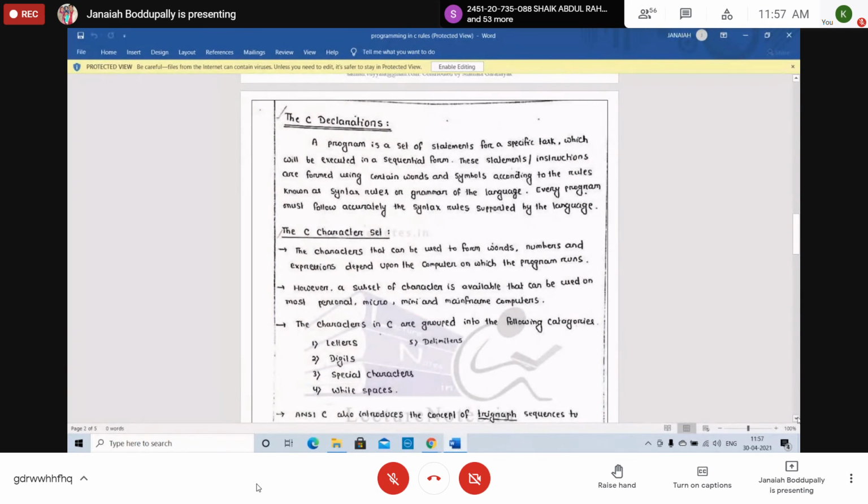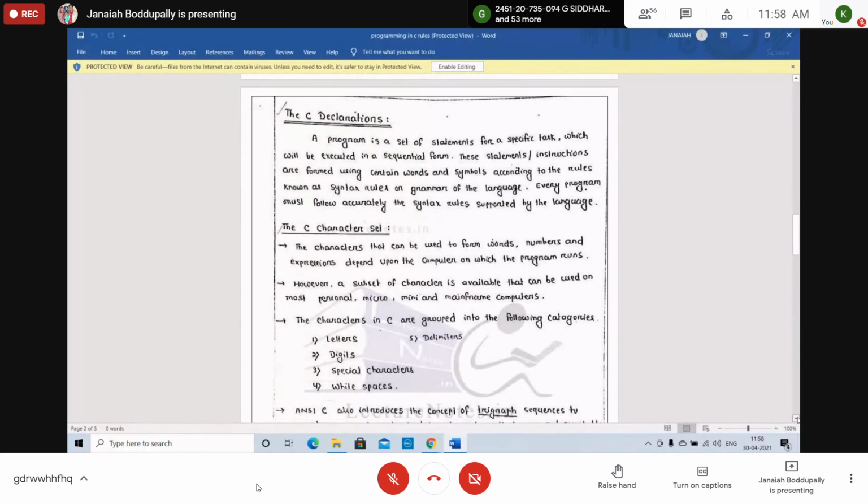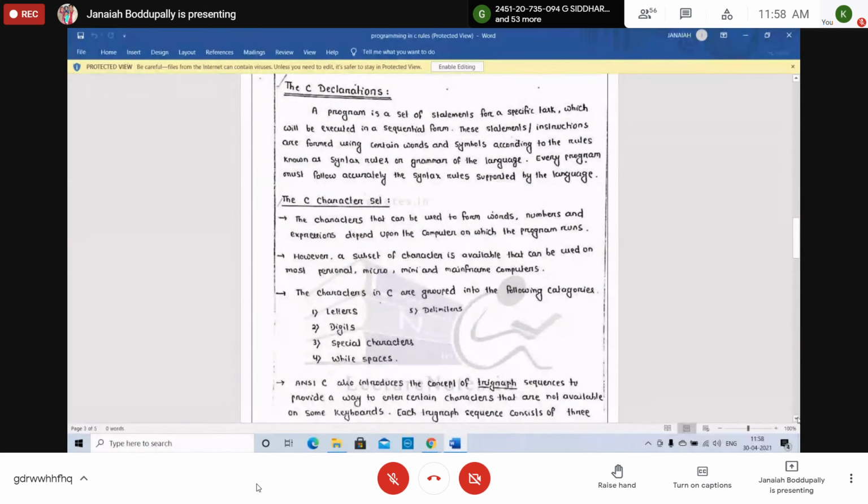We can arrange those words in some particular format and we get sentences, so sentences we can understand. Right, students? Same like C, it has some character set, some syntax. In English we put a full stop; every sentence starts with a capital letter; we have spaces between the words. Same like C language has a set of rules and syntax.